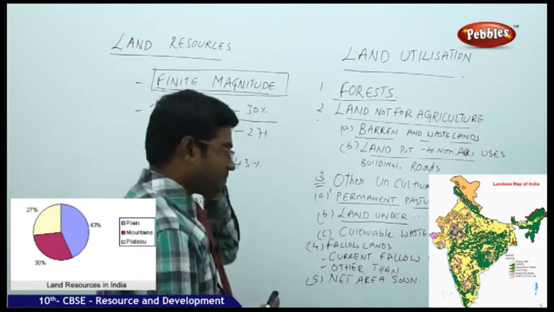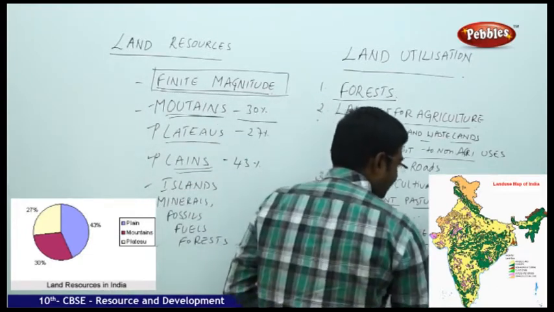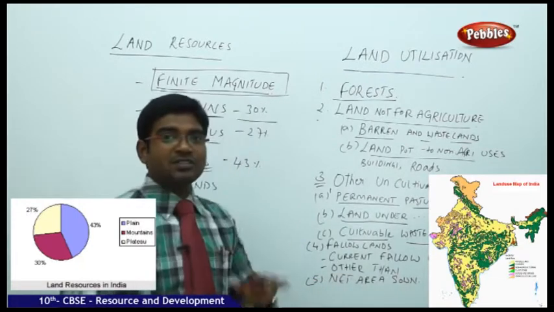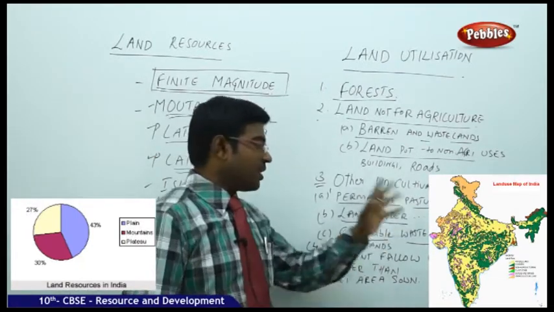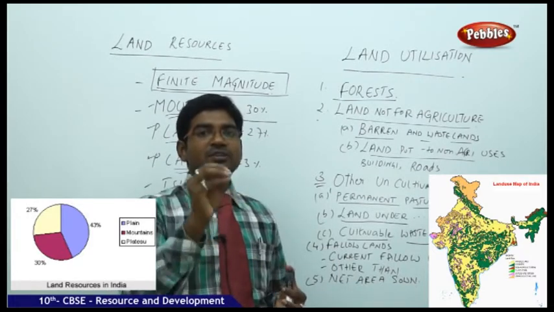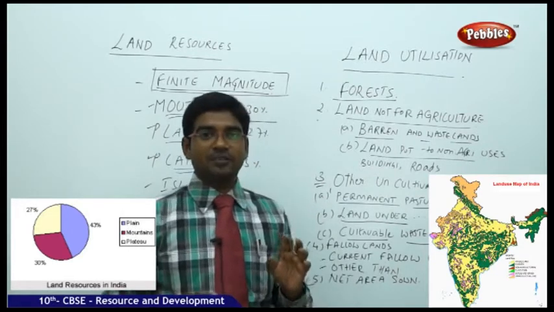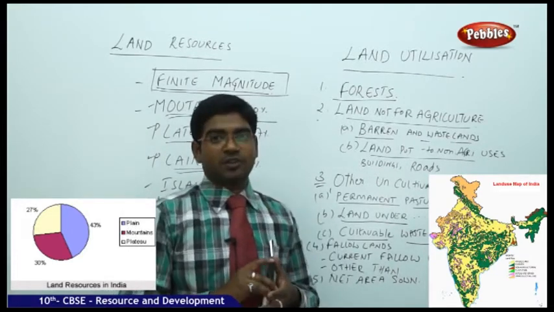And moving on to the other one, cultivable wastelands. From the past 5 years, they are not cultivating any lands. That lands are called cultivatable wastelands. You can cultivate there. You can do agriculture there. There is a possibility of doing agriculture there.